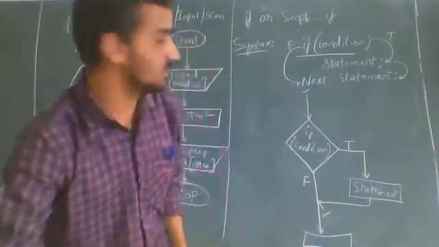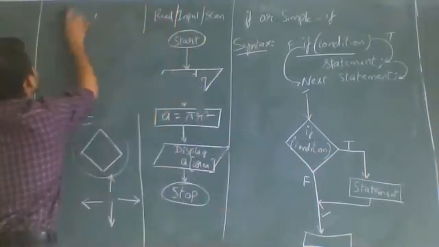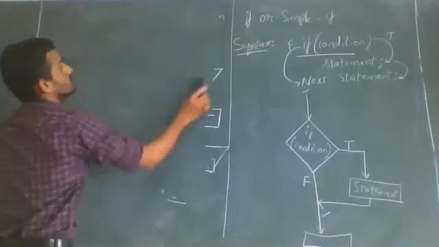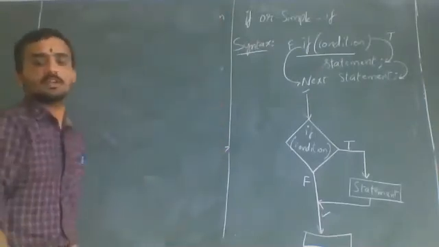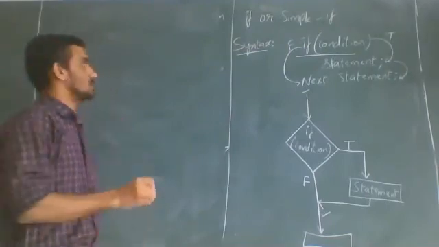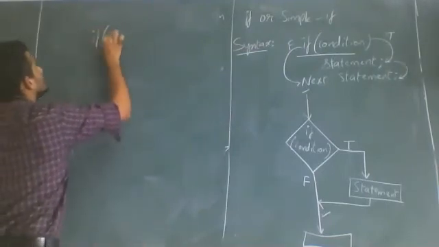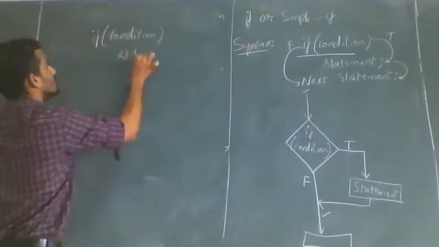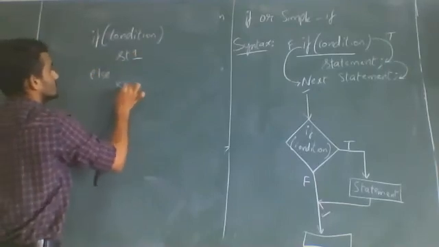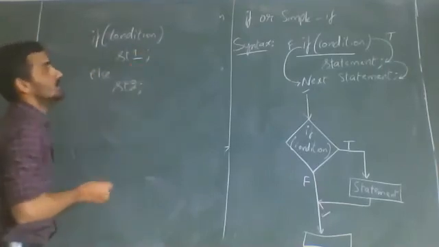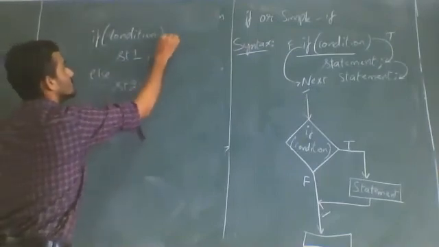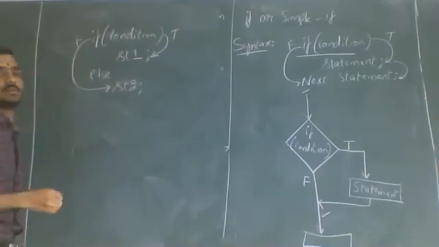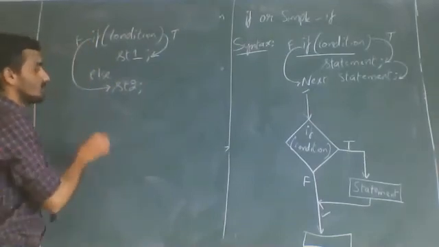And for if else, I will write the flowchart and then I will stop the class. This is the syntax: if condition, statement 1, else statement 2. Here we know the concept: if it is true, statement 1 is executed. If it is false, statement 2 is executed. Now for this we will write the flowchart.